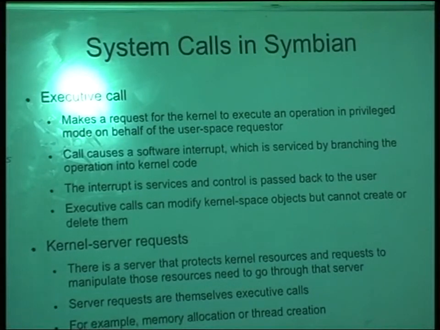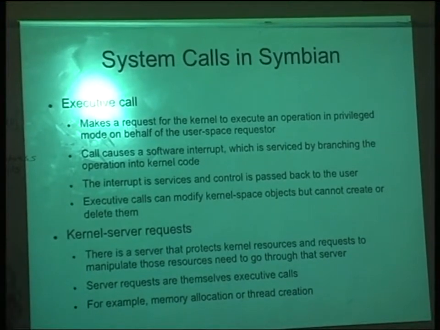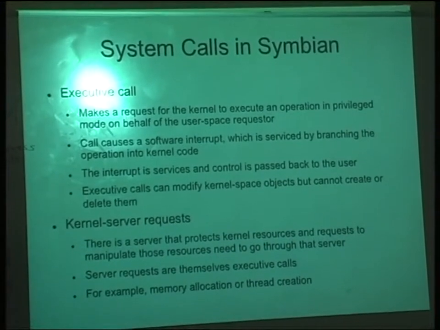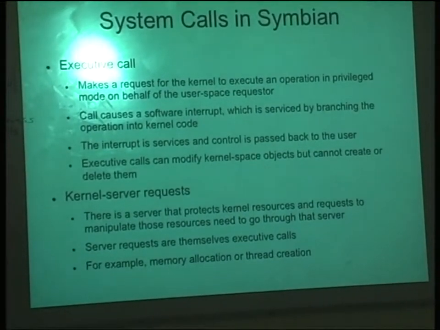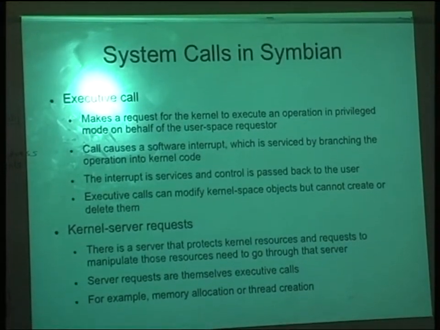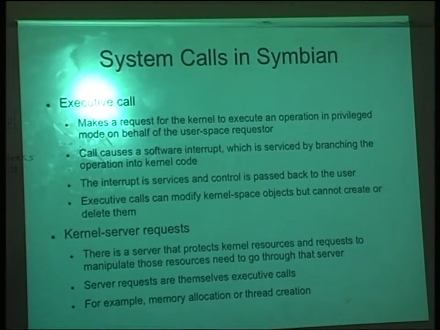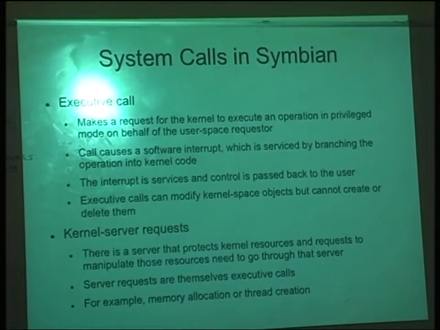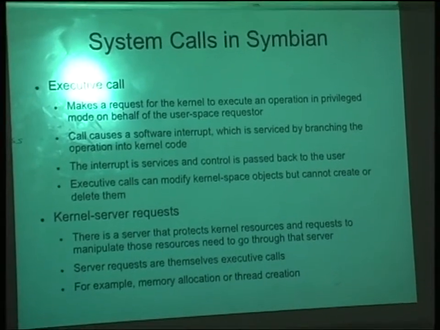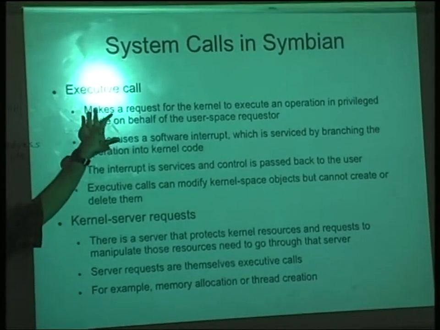So we looked at system calls and then system APIs. A system call is something that the operating system implements in itself so that other programs can call those functions. But for portability reasons, to move your code from one machine to another machine, every operating system gives out an API. For example, Linux and Unix will have its own API, like the POSIX API, Windows will have Win32 APIs, and so on. Right? So what happens in Symbian OS?